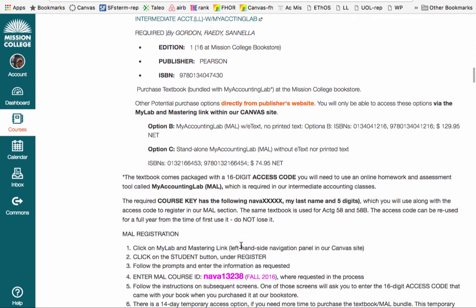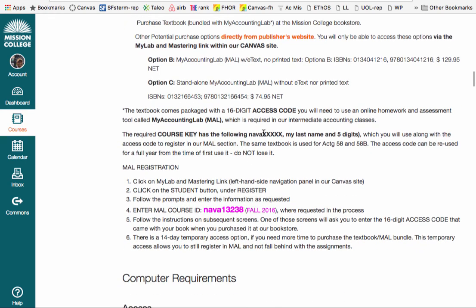You will need both a course key code that comes from MyLab, along with the access code. Here is your course key, and the textbook you buy at the bookstore at Mission will have the access code. You will need both of these to add to the section in MAL to be able to take all those tests inside of MAL.